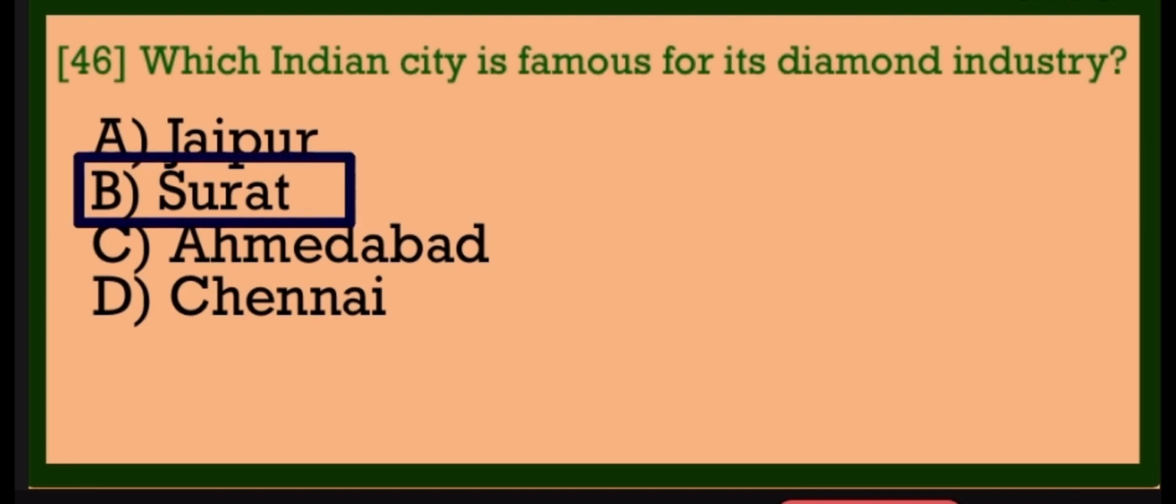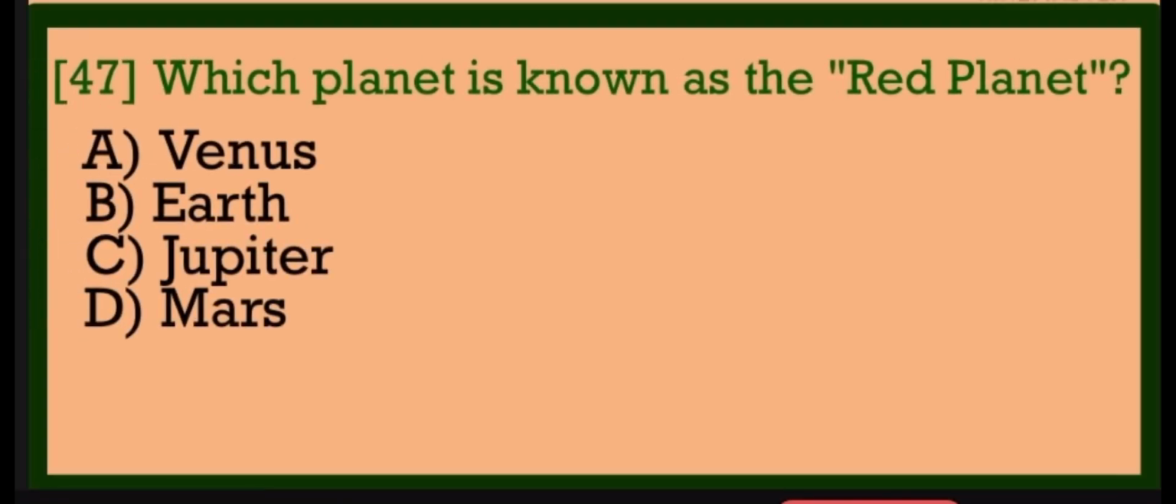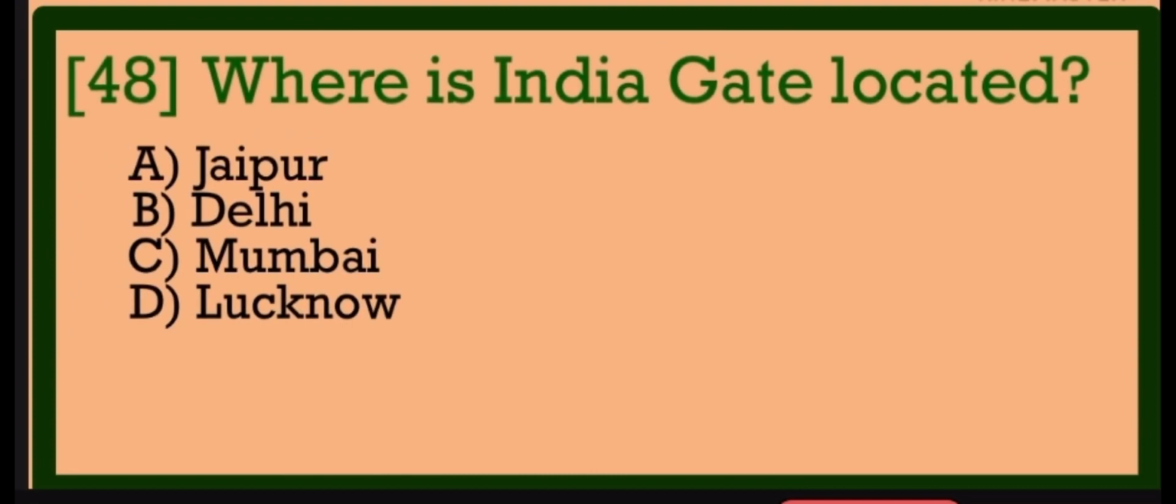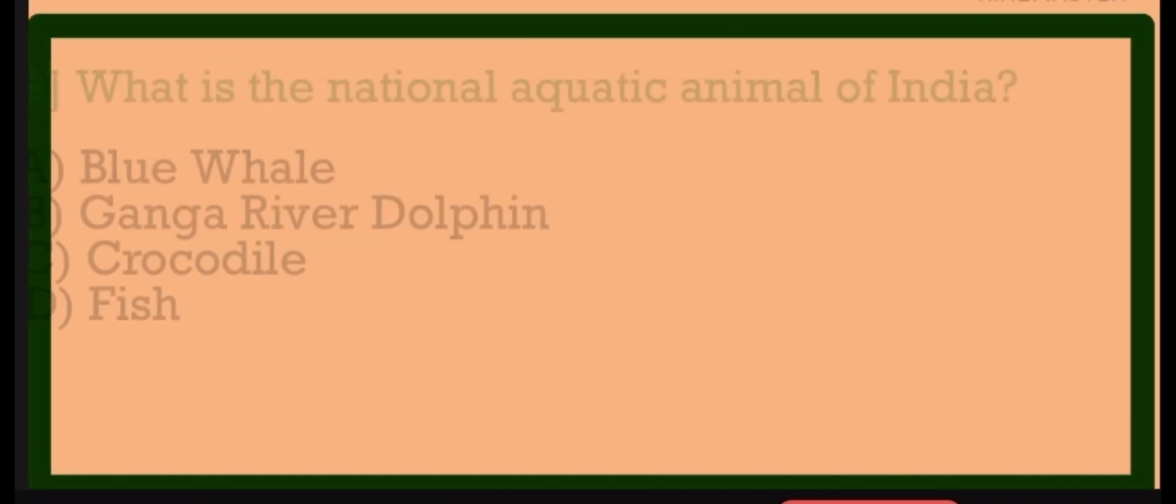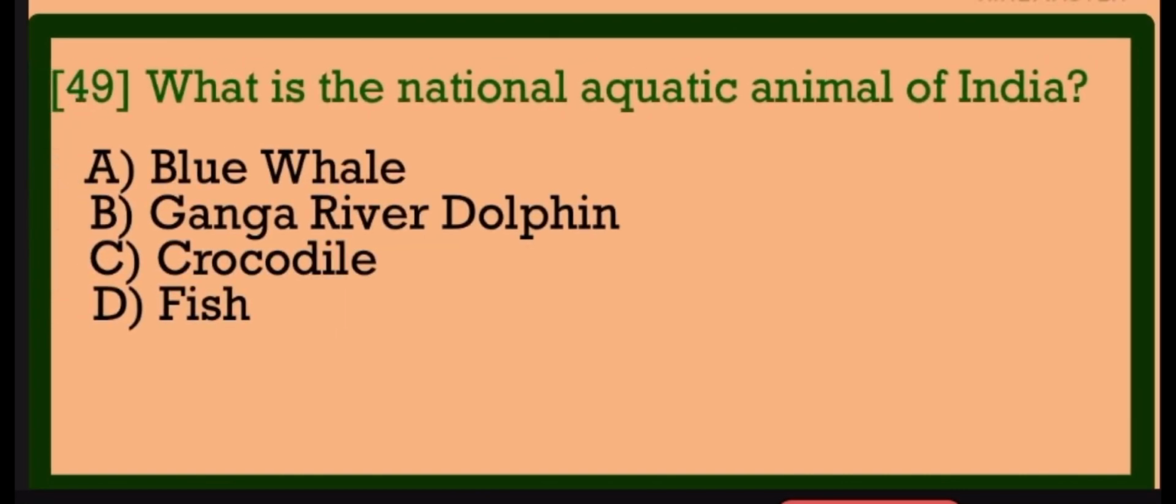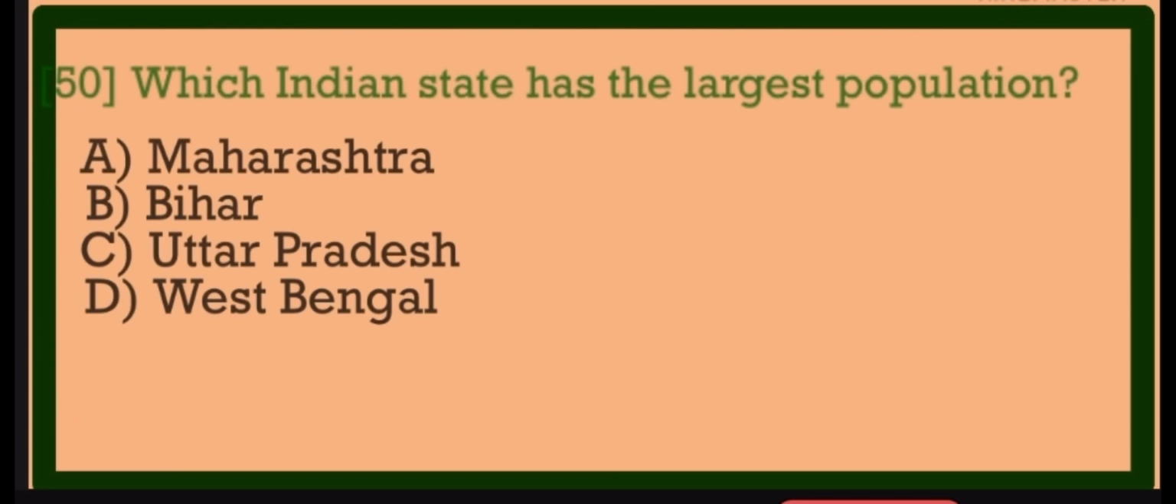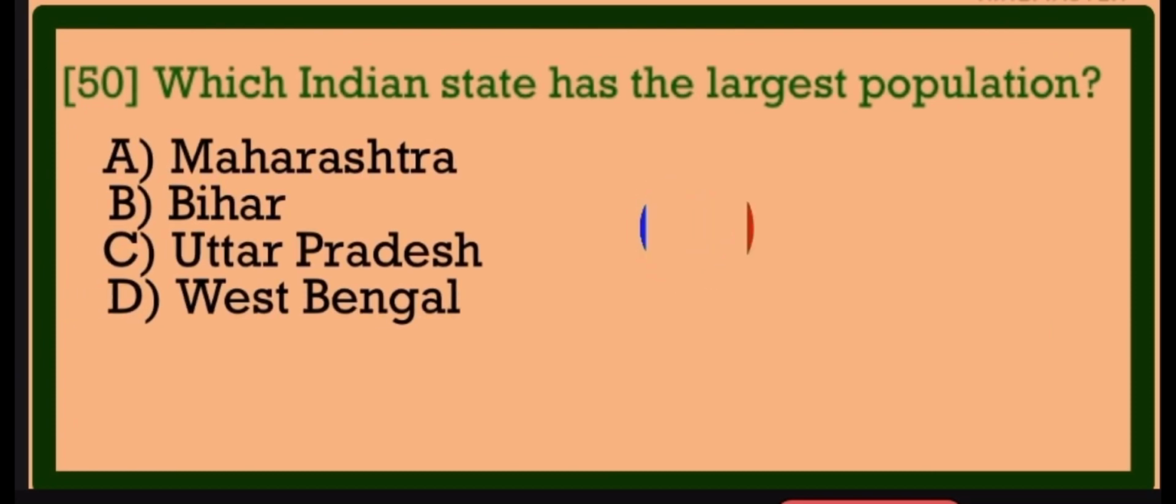Surat. Which planet is known as the Red Planet? Mars. Where is India Gate located? Delhi. What is the national aquatic animal of India? Ganga River dolphin. Which Indian state has the largest population?